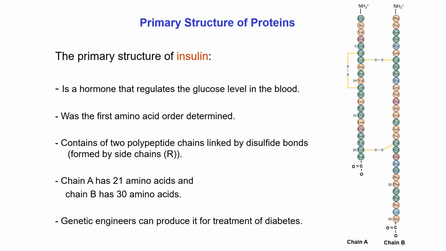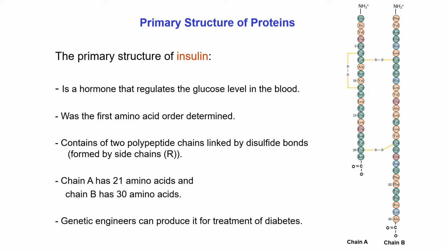Here we can see the primary structure of insulin. We know that insulin is a protein, especially known as a hormone, which regulates the glucose level in our blood. From the figure we can get the primary information, or primary structure, of insulin. What information will we get from this figure?